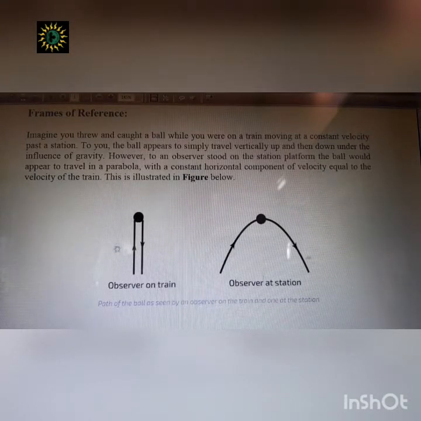Inside the train is one frame of reference. When you observe this ball while you are inside the train, that is one frame of reference. And when you observe the same phenomenon from outside the train, the ball follows a different path. So that is a different frame of reference. So it depends from which frame of reference you are observing any phenomenon.